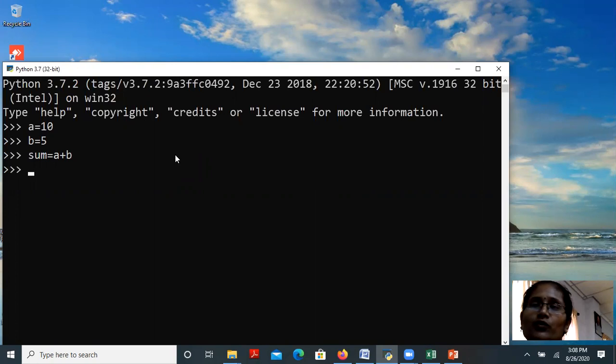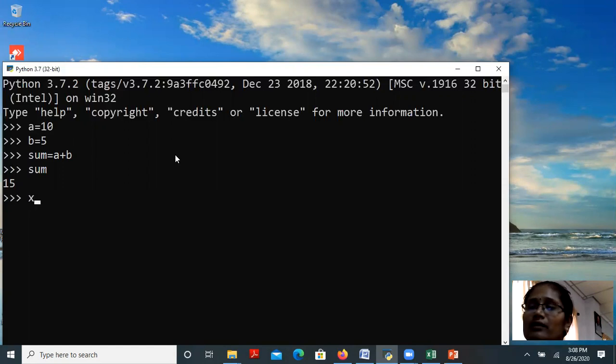If you give this, automatically the a and b values will be added and stored in the variable sum. If you give that particular variable name sum, it will print the value. Here there is no need to use the print method. Directly if you give sum, it will be printed on the console.